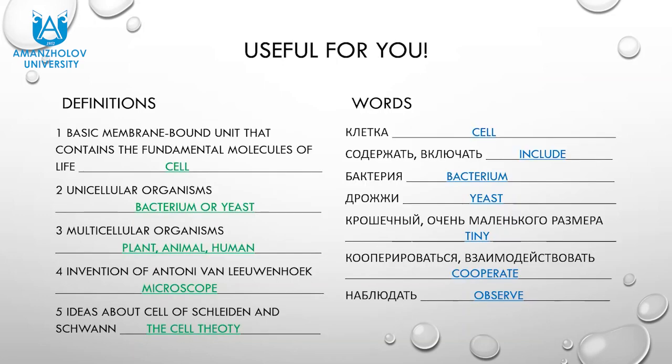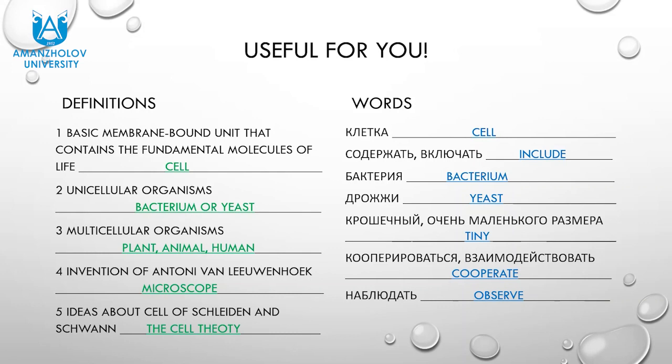Okay, on this slide you can see useful material for you. There are definitions and words. About definitions, the first, basic membrane-bound unit that contains the fundamental molecules of life, it's the cell. Unicellular organisms, they are bacteria and yeast. Multicellular organisms include plants, animals, humans, also fungi. The invention of Anthony van Leeuwenhoek is the microscope. And last, the ideas about the cell of Schleiden and Schwann, cell theory.